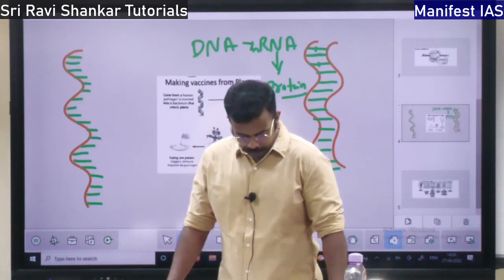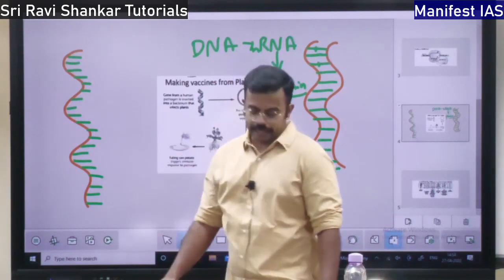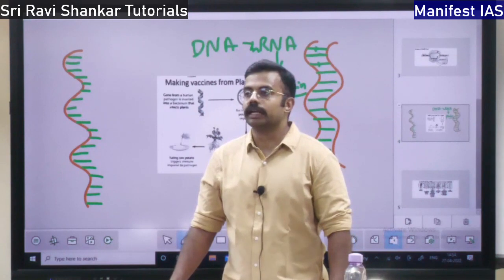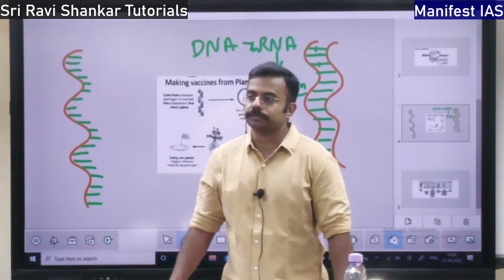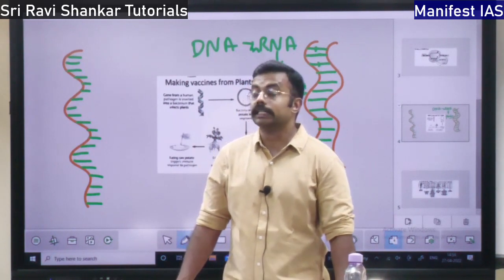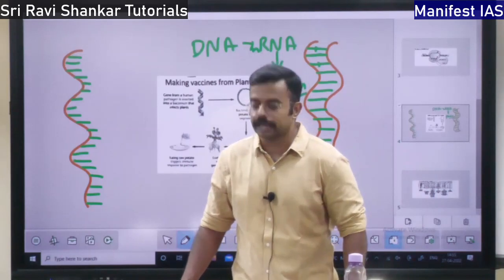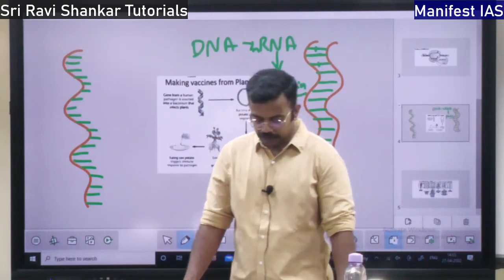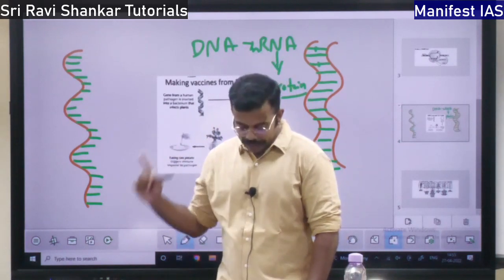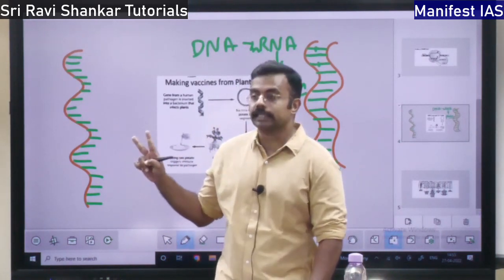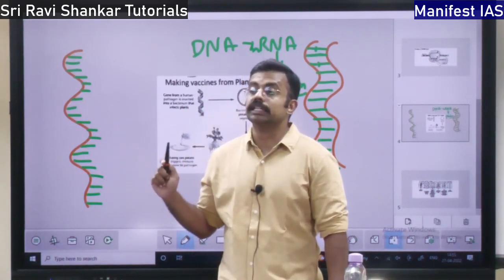Then the backbone: in DNA it is made up of sugar as well as phosphate. Here in RNA also it is made up of sugar and phosphate. What are the base pairs? The bases in DNA, I told you, are adenine, guanine, cytosine and thymine. Whereas in RNA there is a change. Adenine is there, guanine is there, cytosine is there, whereas thymine is not there.